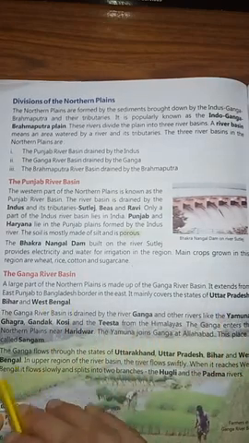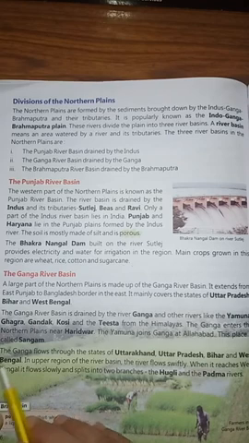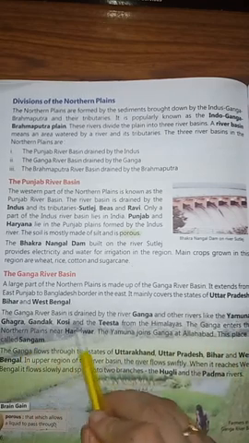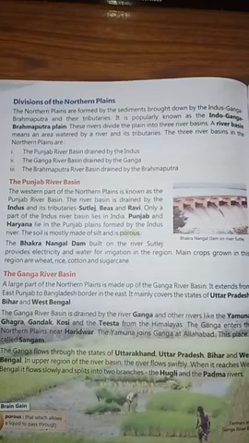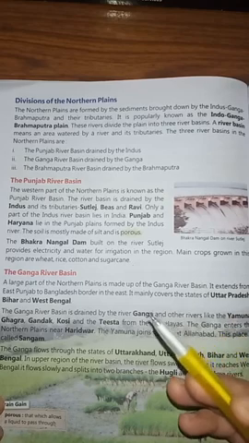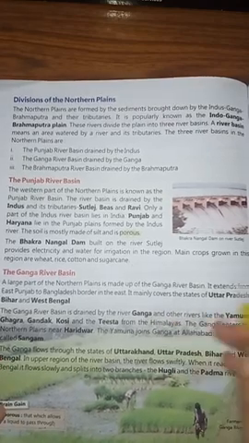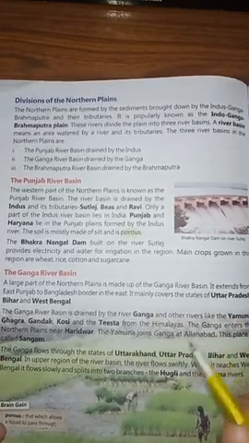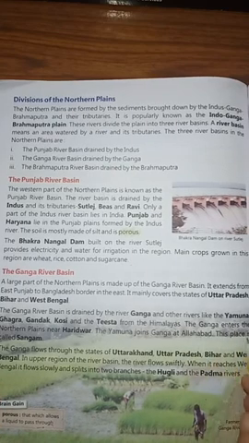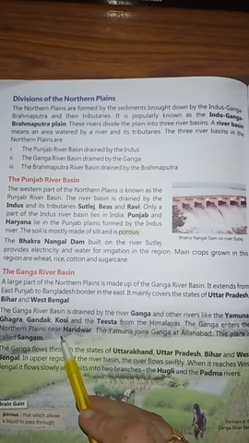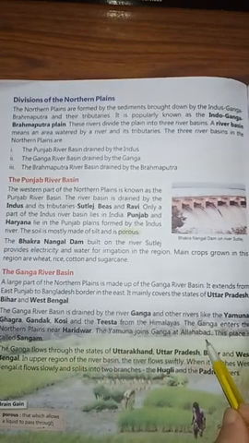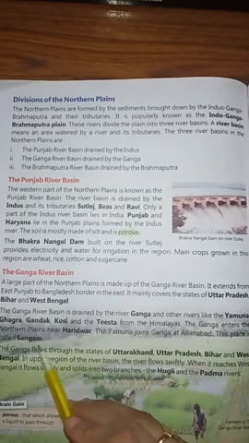Some of the tributaries of Ganga are Yamuna, Ghagra, Gandhak, Kosi and Teesta. Ganga starts from the Himalayas, from Gangotri glacier it starts off. The Ganga enters the northern plains near Haridwar. The Yamuna joins Ganga at Allahabad. This place is called Sangam.